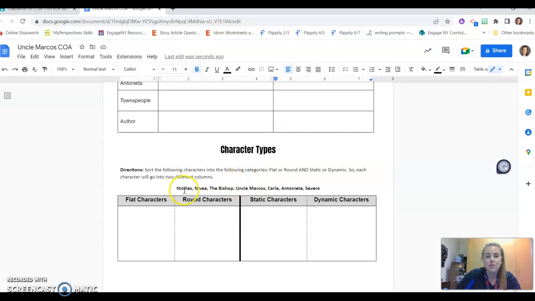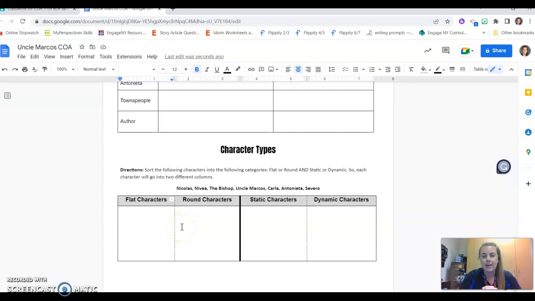Character types. You're going to be sorting Nicholas, Nevaeh, the bishop, Uncle Marcos, Clara, Antonia, and Severo into whether they are flat or round, and whether they are static or dynamic. Like Nicholas might be flat and static, or he might be round and dynamic. So each name should go on one of these two and one of these two over here. So you'll sort them.